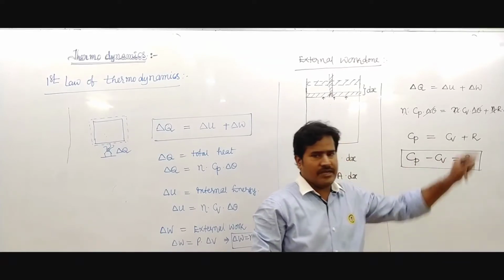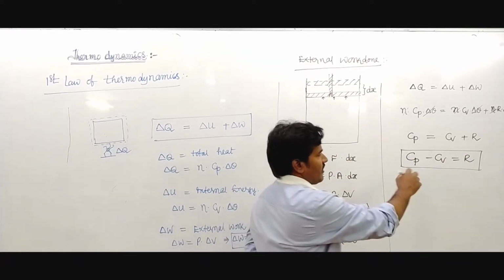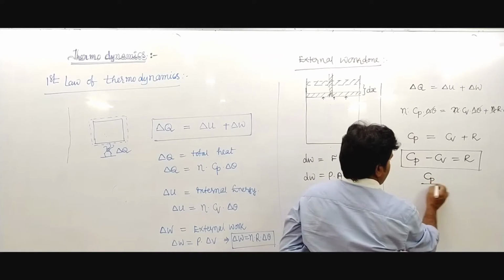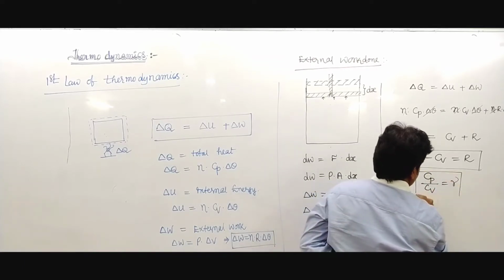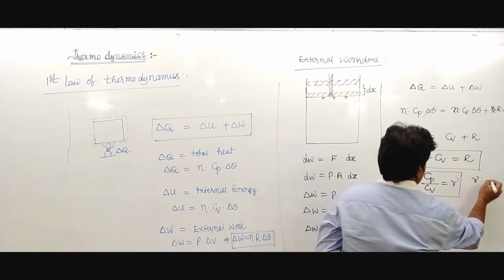Cp minus Cv equals R. Another relation: Cp upon Cv equals gamma, where gamma indicates the ratio of specific heats.